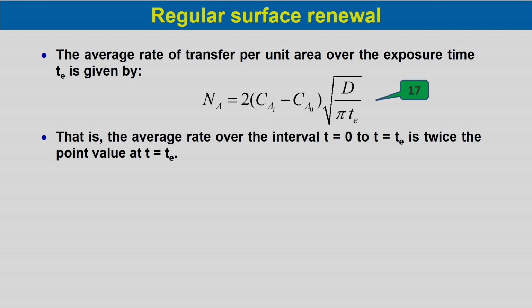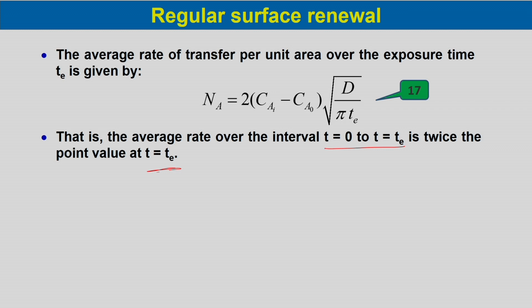So, that is the average rate over the interval t equal to 0 to t equal to Te, which is twice the point value at t equal to Te. At the point value, we have seen Na would be equal to Cai minus Ca naught, root over D by pi t, and so in this case it is twice the average rate of mass transfer.